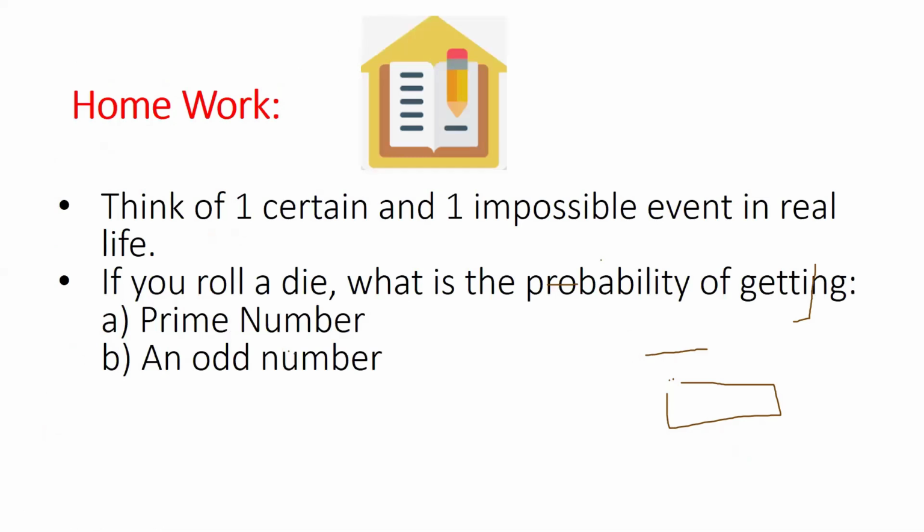So there is a homework slide for you. First question is, think of a certain and an impossible event in real life. Secondly, if you roll a die, what's the probability of getting a prime number and an odd number? I think you all already know what a prime number is, a number which divides only itself and 1.